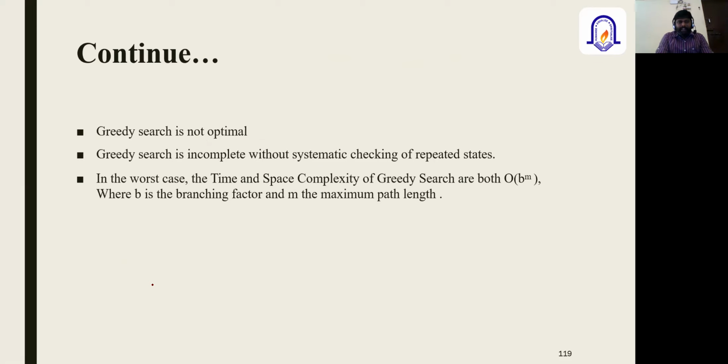So in the worst case, the time and space complexity of the greedy search algorithm is O of b to the m. These are the things we discussed in the previous session, so this was a quick recap. You all might know that b is the branching factor and m is the maximum path length. Is there any doubt with the greedy searching technique, which may also be called hill climbing search?